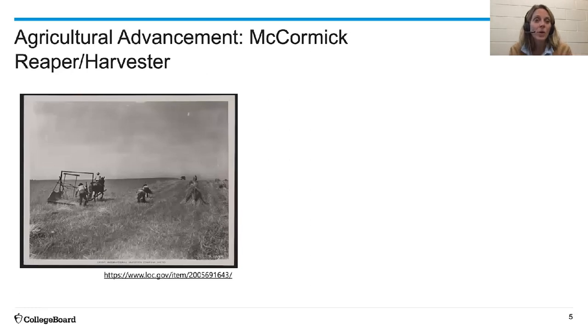Take a look at this McCormick Reaper. Notice the grid-like feature. We're going to come back to that grid-like feature. And I guess full disclosure, if any of you tuned into 5.2, you'll know why that grid-like feature is going to be important. But the reason I point this out, take a look at the horse, take a look at the men working in the field, but also the structure behind it as we're harvesting our crops. That's going to allow us to bring in more goods at one time.